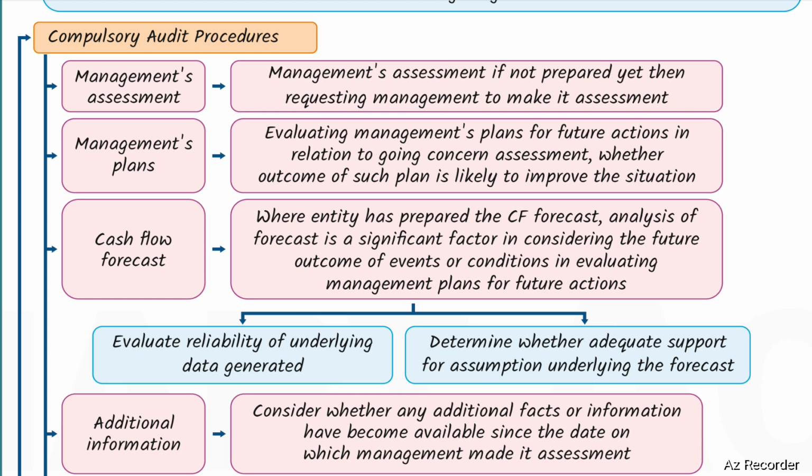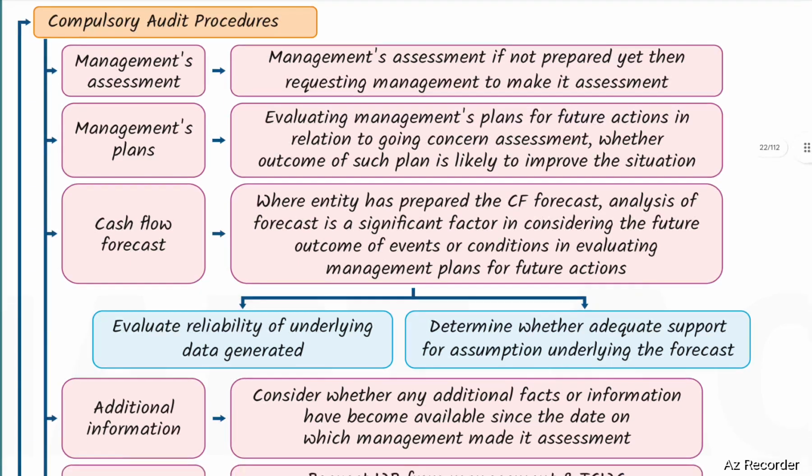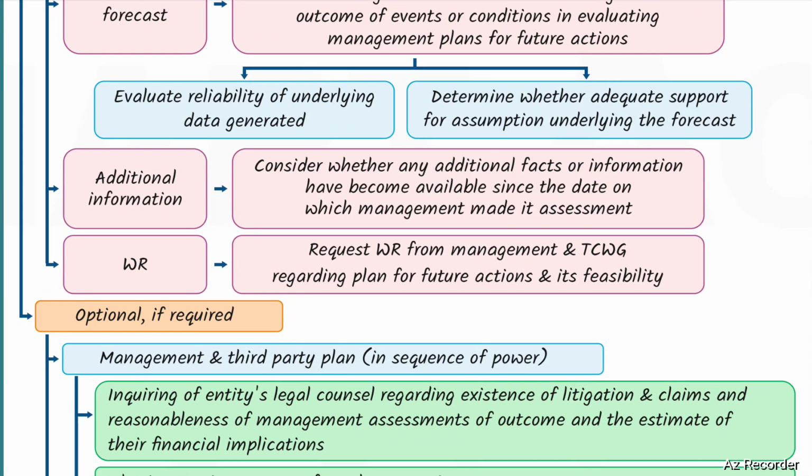Management's plan: evaluating management's plan for future actions in relation to going concern assessment, whether the outcome of such plan is likely to improve the situation. Cash flow forecast: where the entity has prepared a cash flow forecast, analysis of the forecast is a significant factor in considering the future outcomes of events or conditions in evaluating management's plans for future actions. Evaluate reliability of underlying data generated. Determine whether there is adequate support for assumptions underlying the forecast.